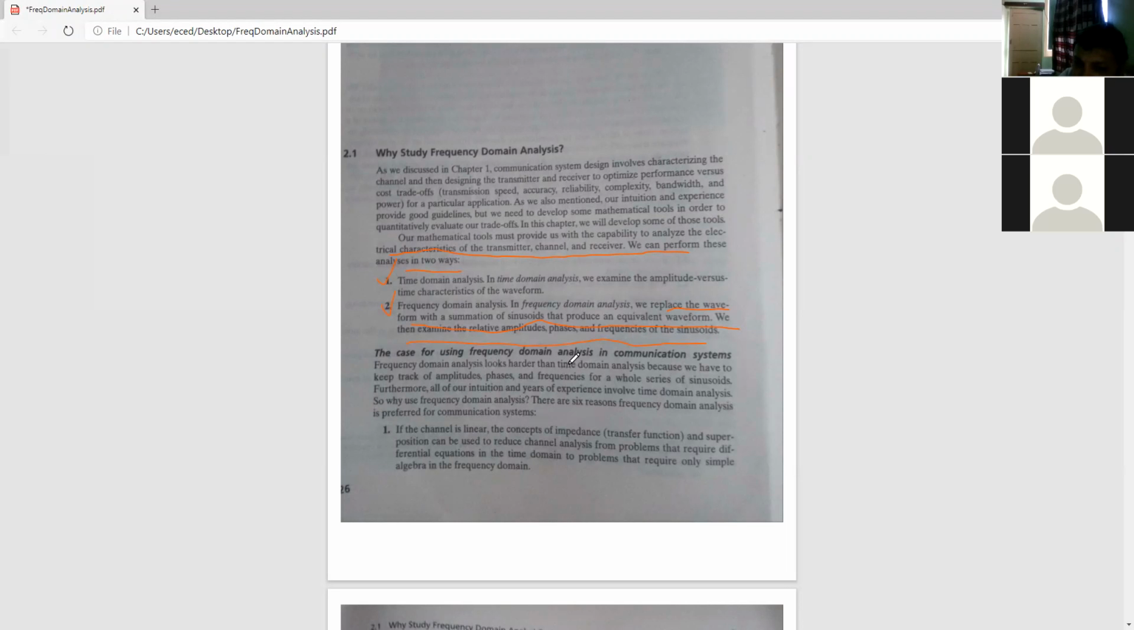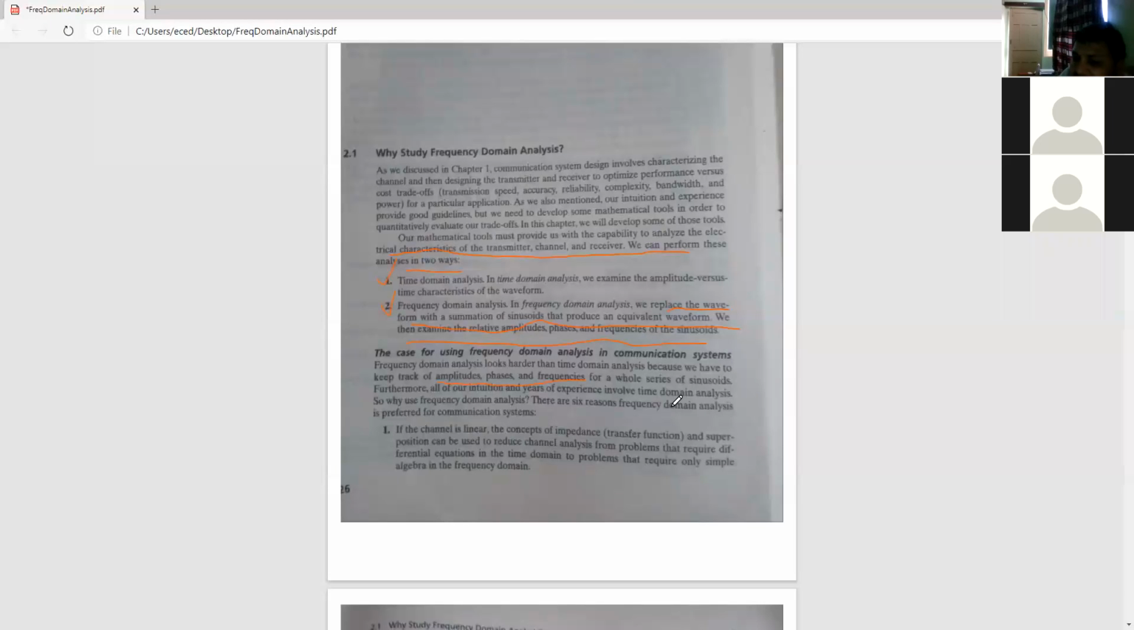The case for using frequency domain analysis in communication systems. Frequency domain analysis looks harder than time domain analysis, because we have to keep track of amplitudes, phases, and frequencies. Three parameters are there. This is very important to note down: amplitude, phases, and frequencies. Three parameters in frequency domain analysis for a whole series of sinusoids. Furthermore, all of our intuition and years of experience involve time domain analysis. We have usually dealt with time domain analysis of the system. So why use frequency domain analysis now?